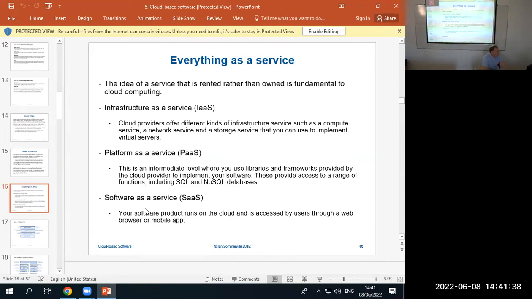So we talked about software as a service, but there's also platform as a service and infrastructure as a service. That just means that I can hire from Amazon, or AWS, a server, a server with a service installed on it, or with software installed on it. In other words, I could get from them just a straight empty computer, and then I put on what I want.